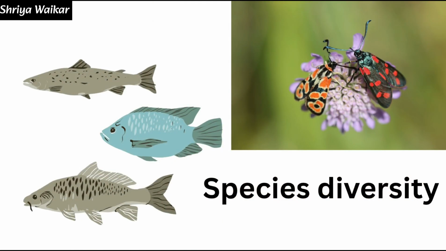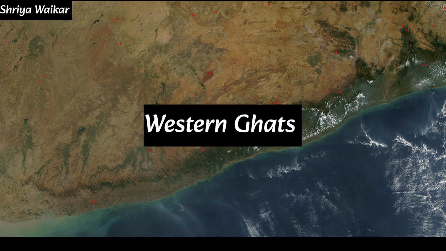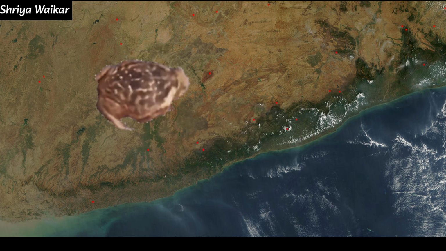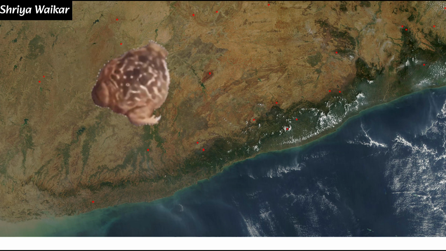What is species diversity? The diversity at a species level. For example, Western Ghats have a greater amphibian species diversity than that of the Eastern Ghats. And ecological diversity.